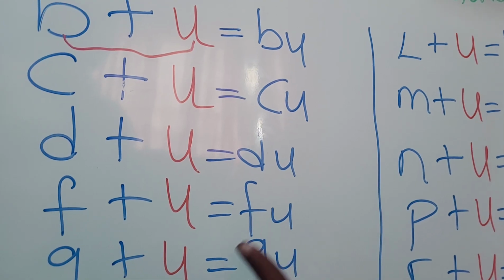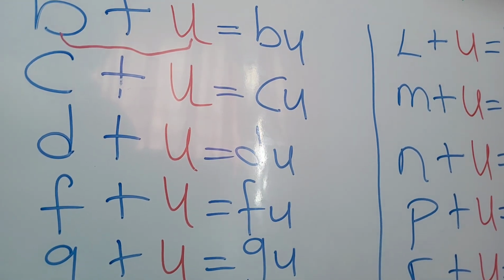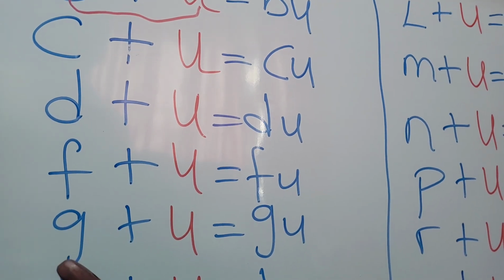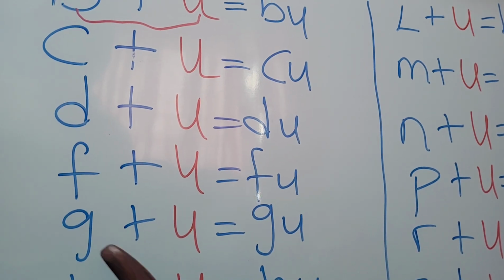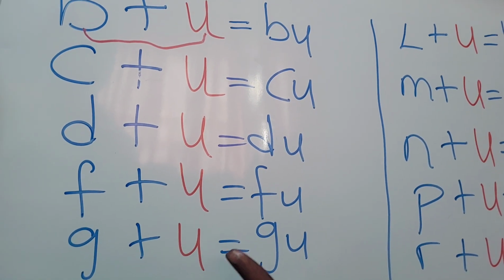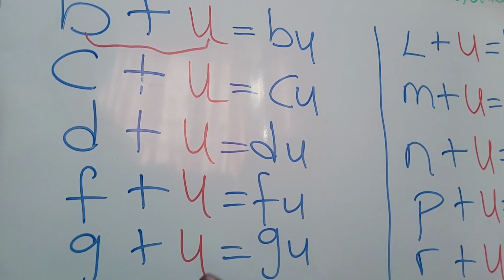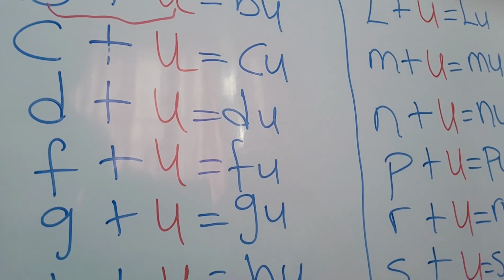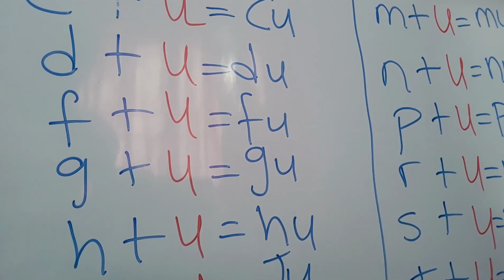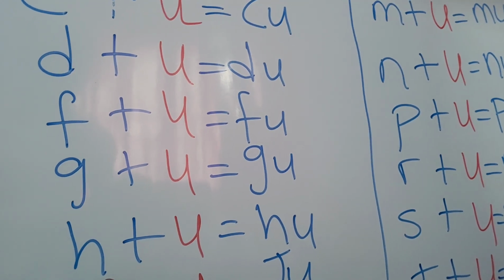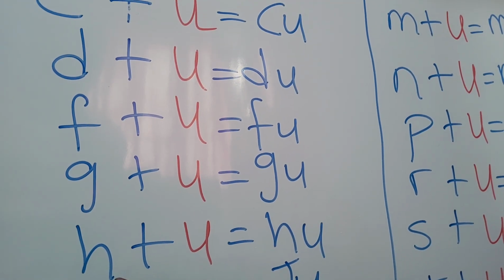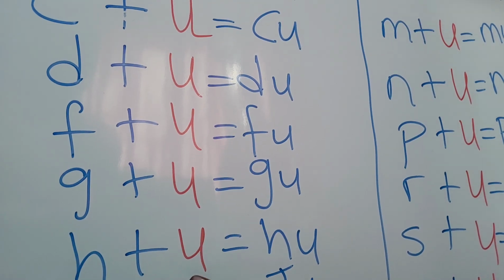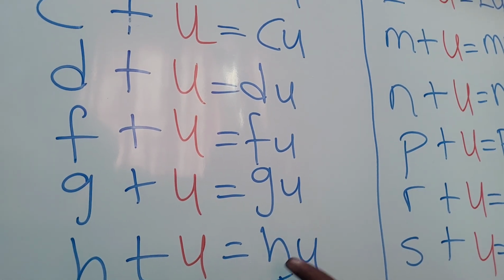Moving on, we have the consonant G. G added to the vowel U is going to give us gu.